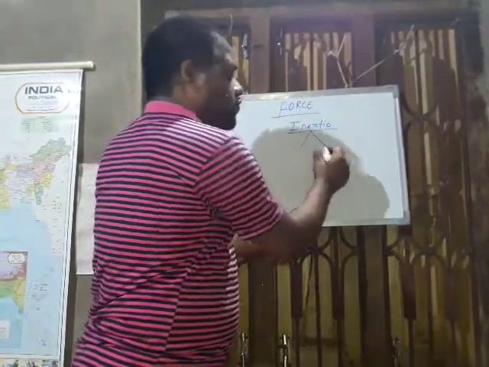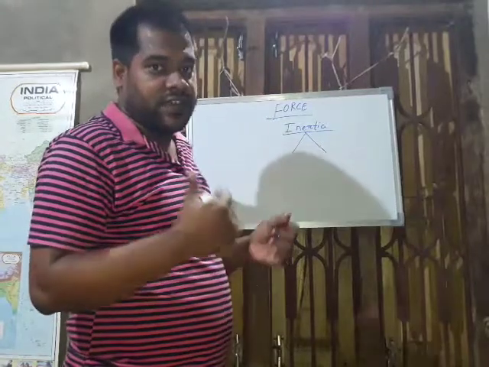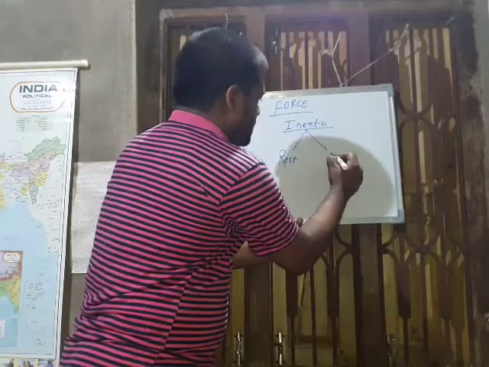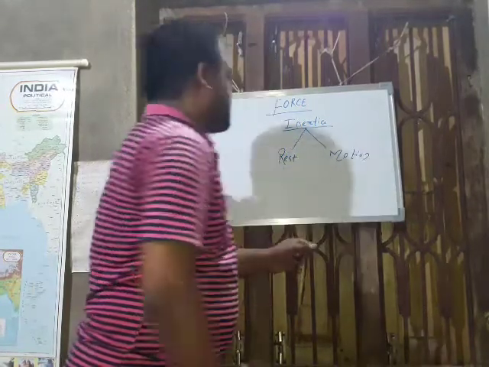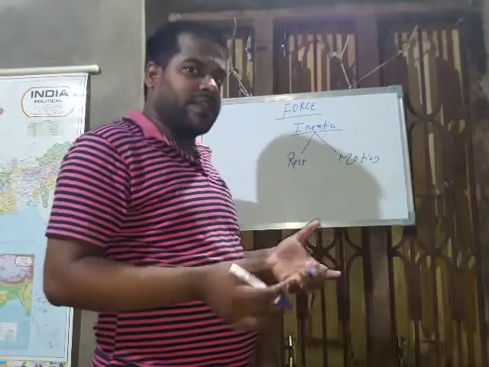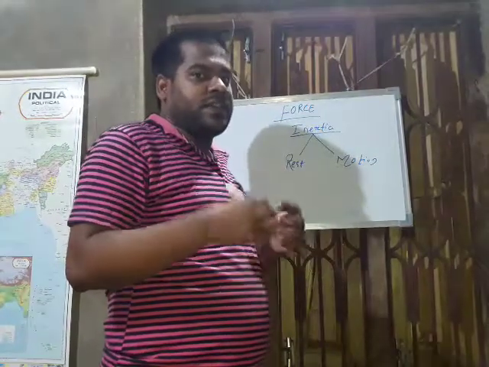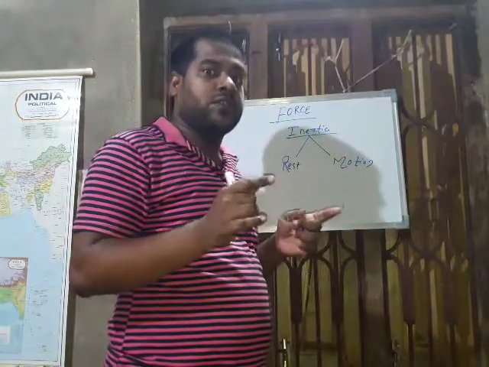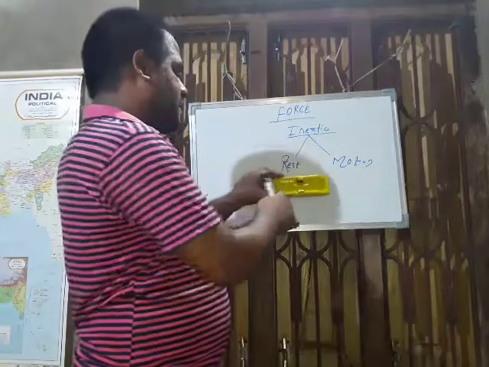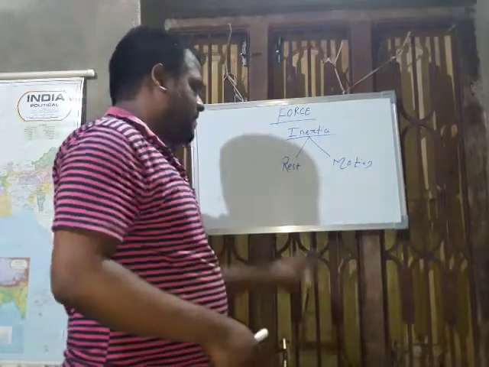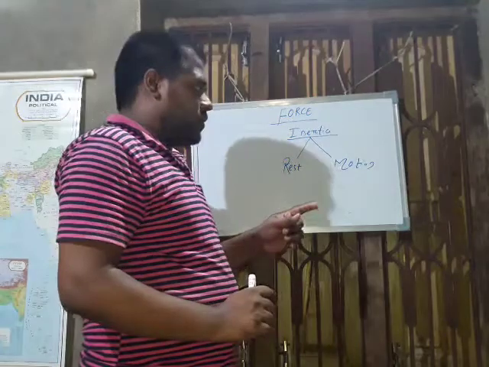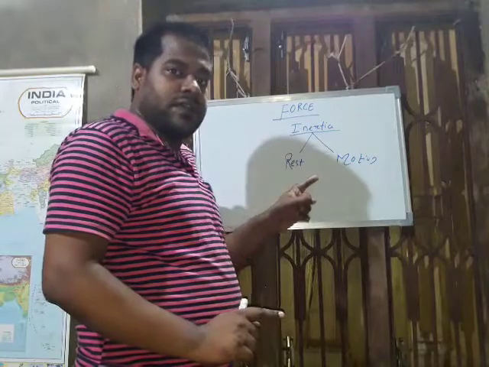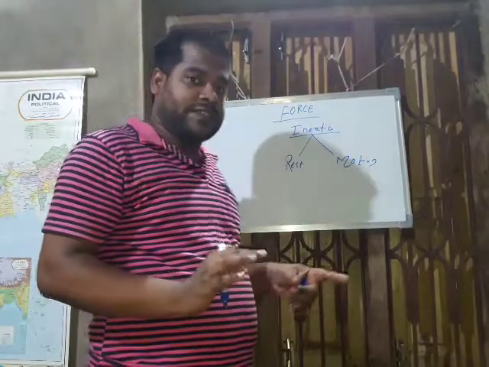Inertia is divided into two types: inertia of rest and inertia of motion. Inertia of rest means when the body is in a rest position, then it wants to remain at rest for infinite time without application of force. So this is a body, a dead body, in a still condition. Without application of force, it will not move. It will remain in this position, and that is called inertia of rest.